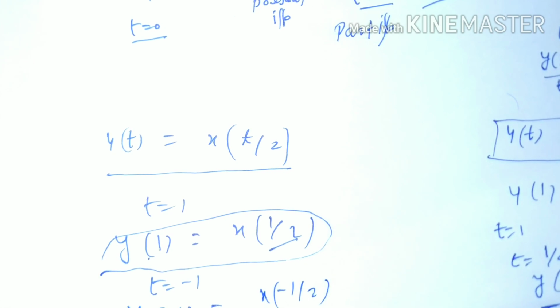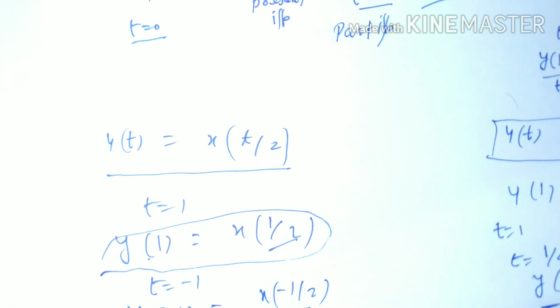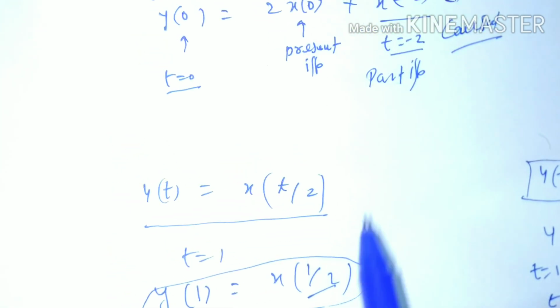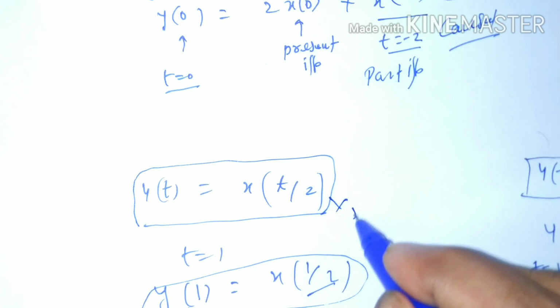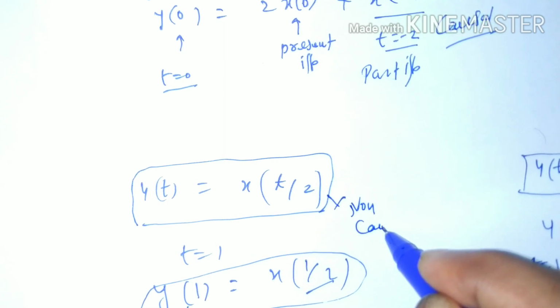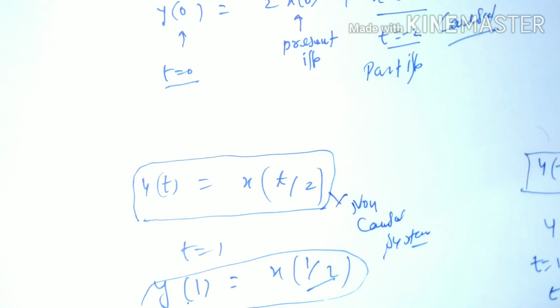Here minus 1/2 is greater than minus 1, so with respect to minus 1 it is a future input. So again it belongs to a non-causal system. If any one value depends on future input, then that system is called a non-causal system.